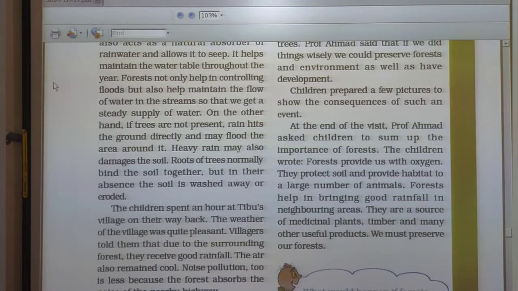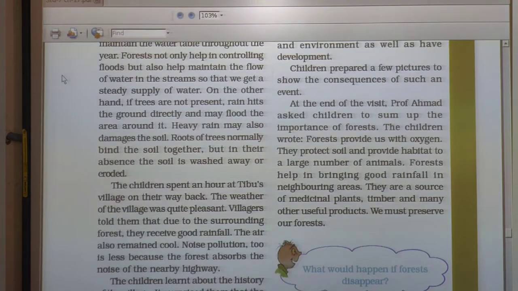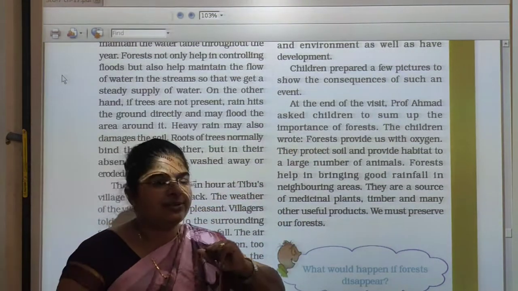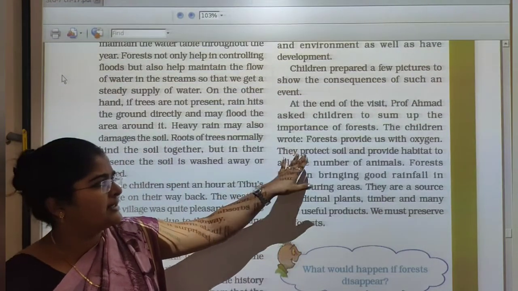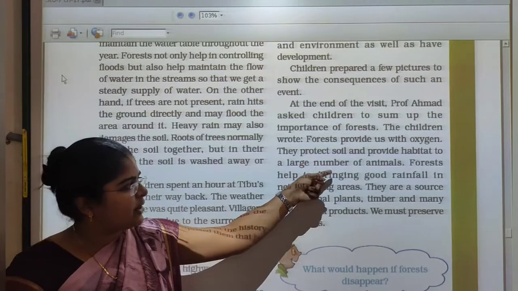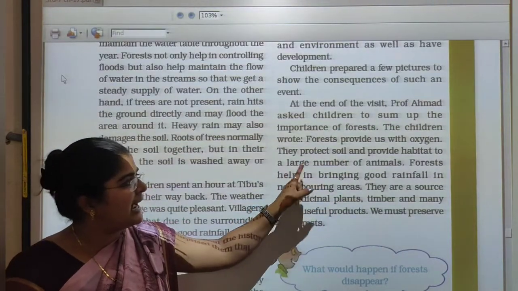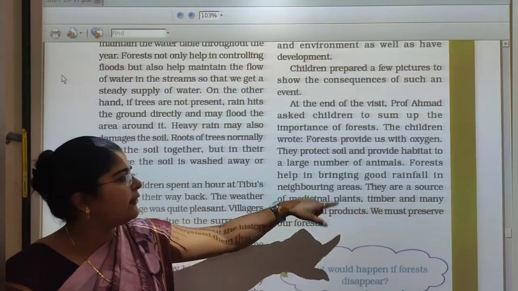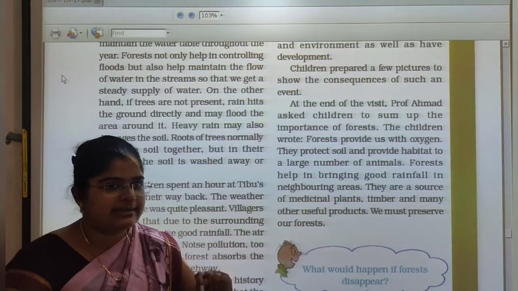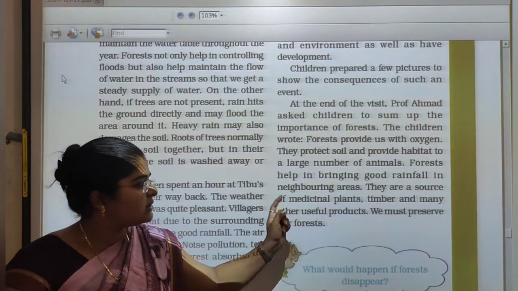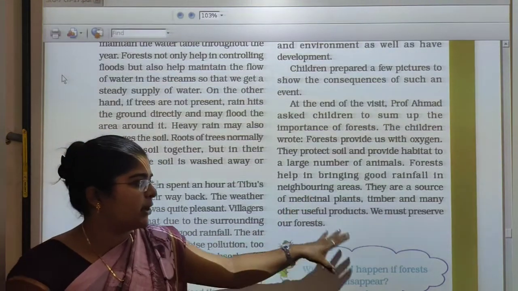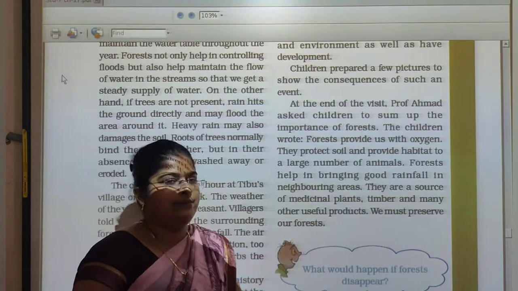At the end of the visit, Professor Ahmed asked the children to sum up the importance of the forest. The children said forests provide us with oxygen. They protect soil and provide habitat to a large number of animals. Forests help in bringing good rainfall in the neighboring areas. They are a source of medicinal plants, timber, and many other useful products. We must preserve our forests.